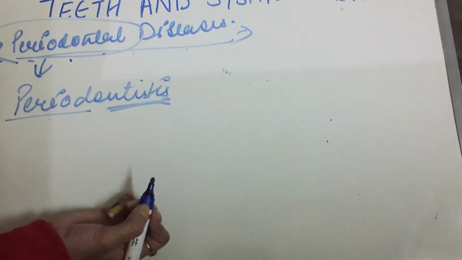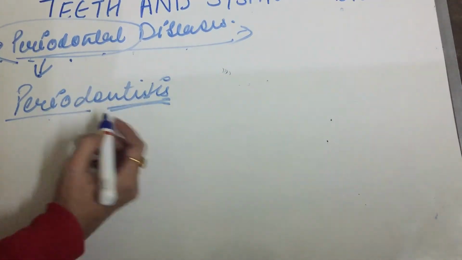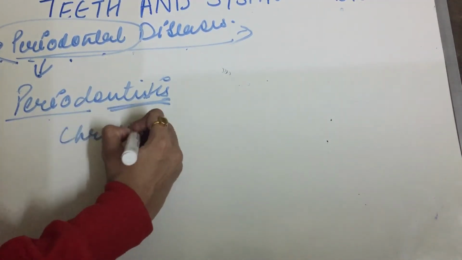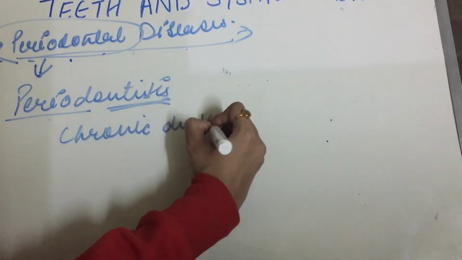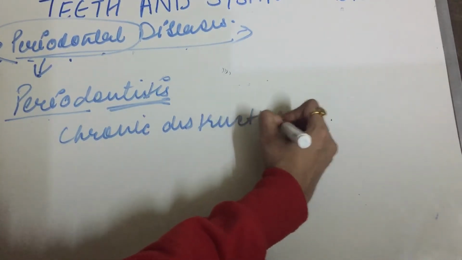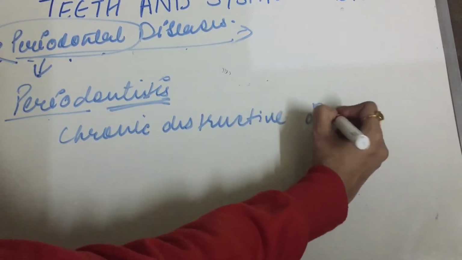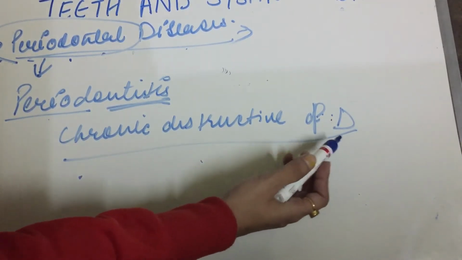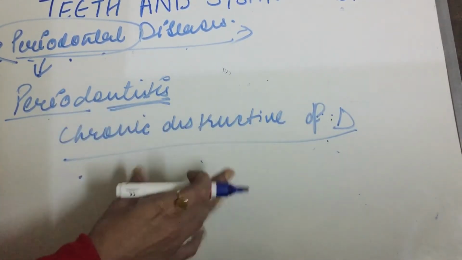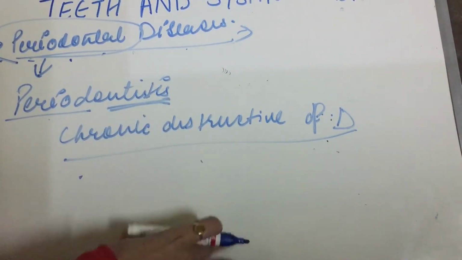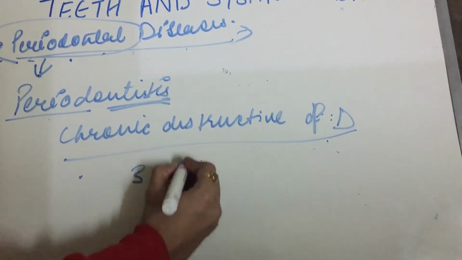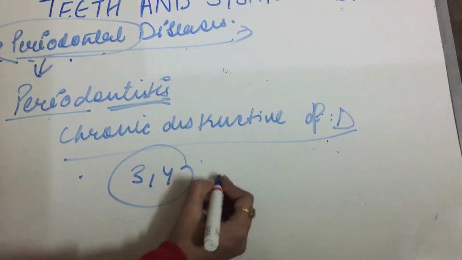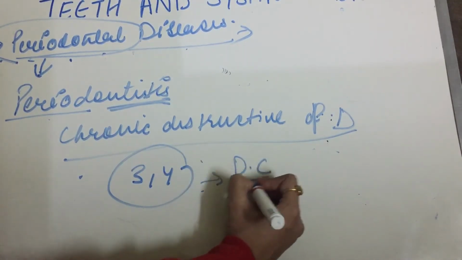So how will we define this? It is a chronic destructive periodontal disease which leads to the loss of teeth during the third to fourth decade of life, like dental caries.